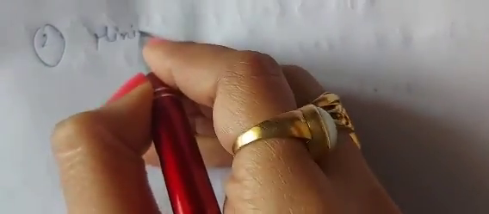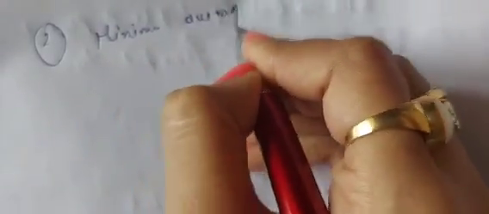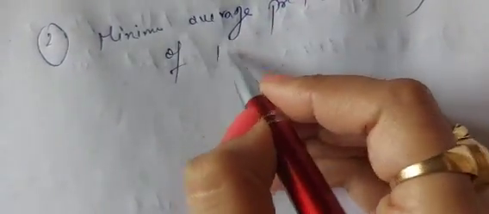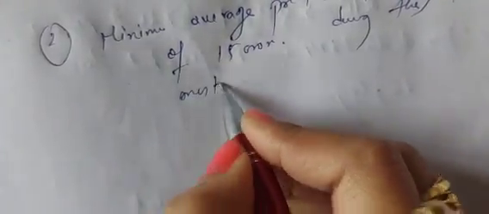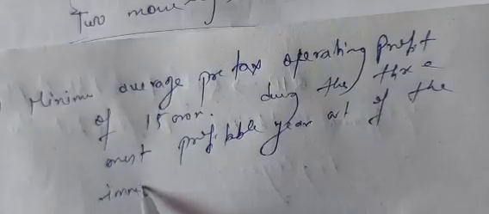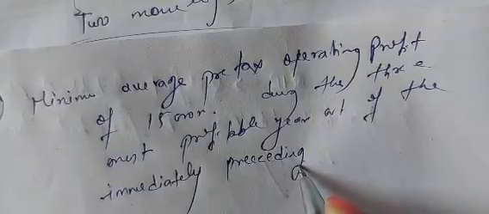Minimum average pre-tax operating profit of rupees 15 crore during the 3 most profitable years out of the immediately preceding 5 years.